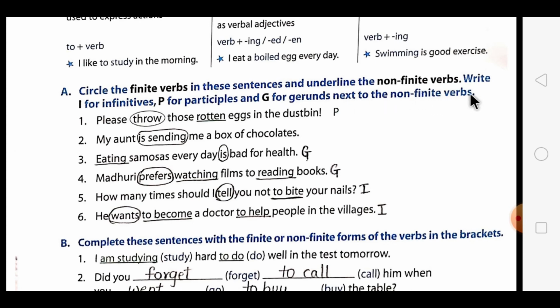Next to the non-finite verbs, if the verbs are non-finite, what you have to do is put which type of non-finite verb it is: I, P, or G. The first one has already been done for you. In that, the finite verb is thrown and the non-finite verb is rotten, because you have to circle the finite verb and underline the non-finite verb. And for this non-finite verb rotten, you know the form verb plus en means it is a participle. That's why P is written over here.